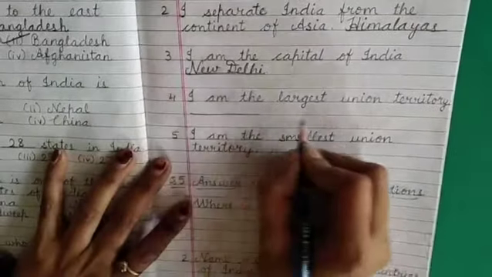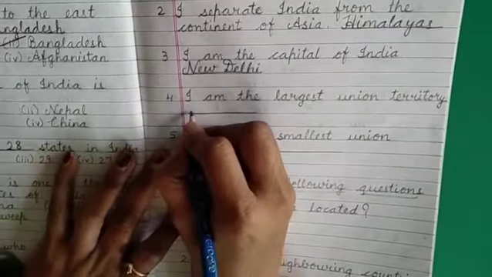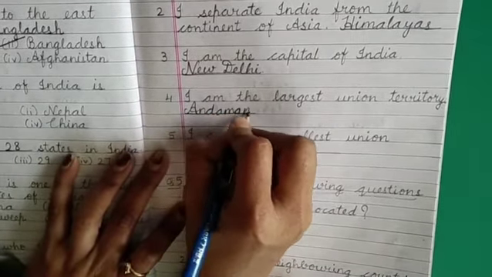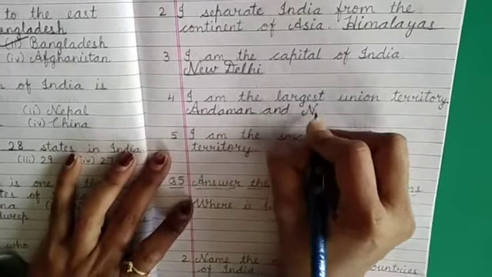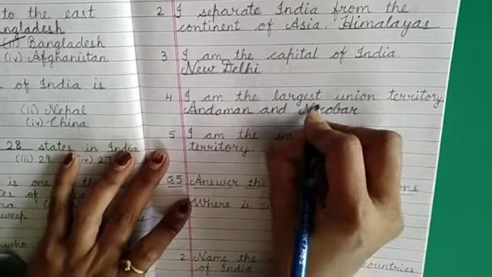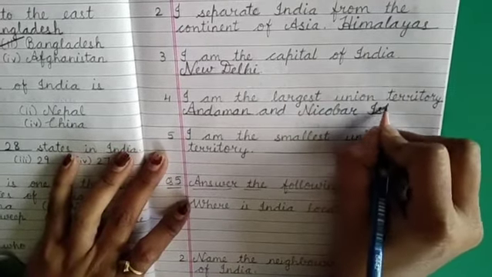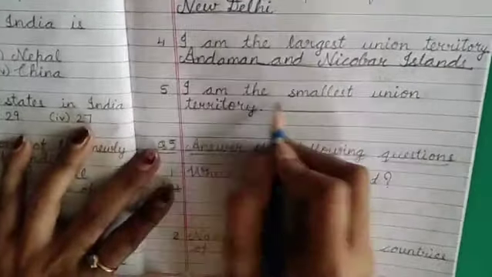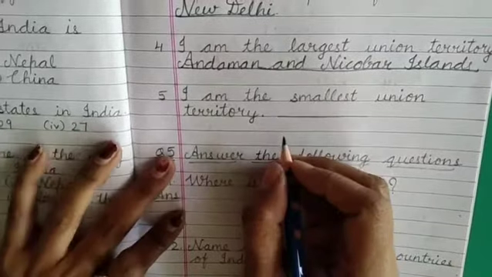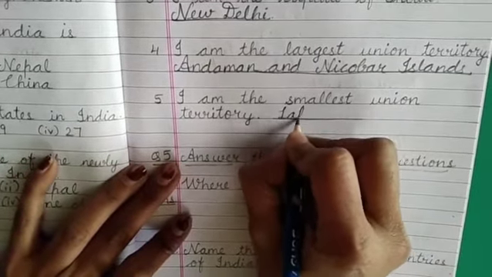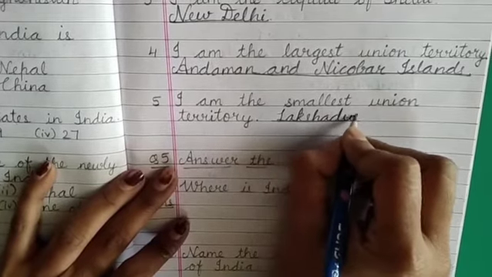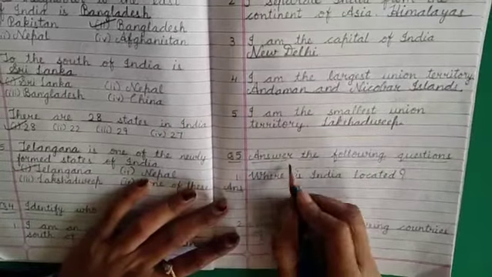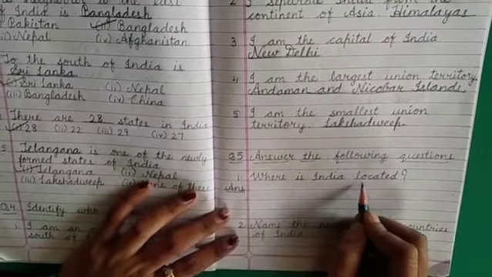Number 4. I am the largest union territory. Answer: Andaman and Nicobar Islands. Number 5. I am the smallest union territory. Answer: Lakshadweep. Question 5. Answer the following questions. Number 1. Where is India located?